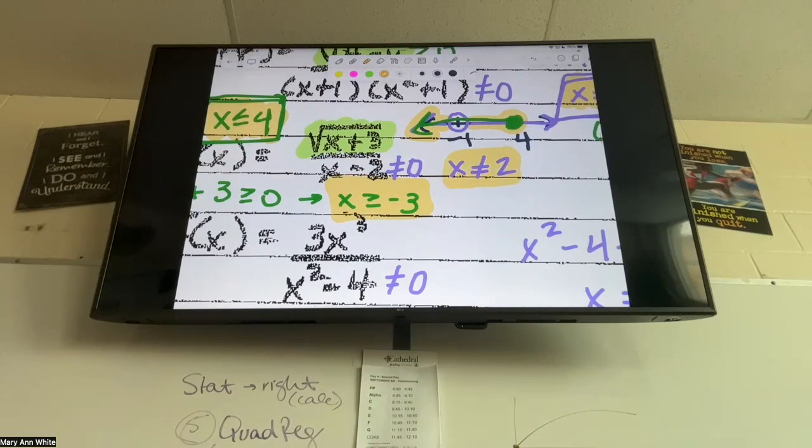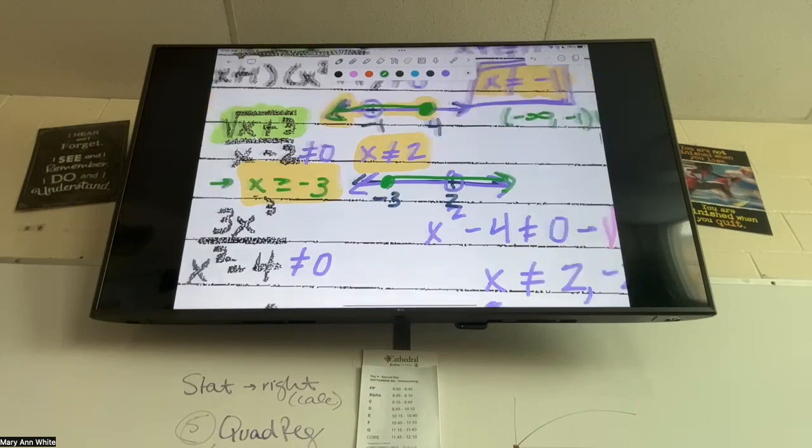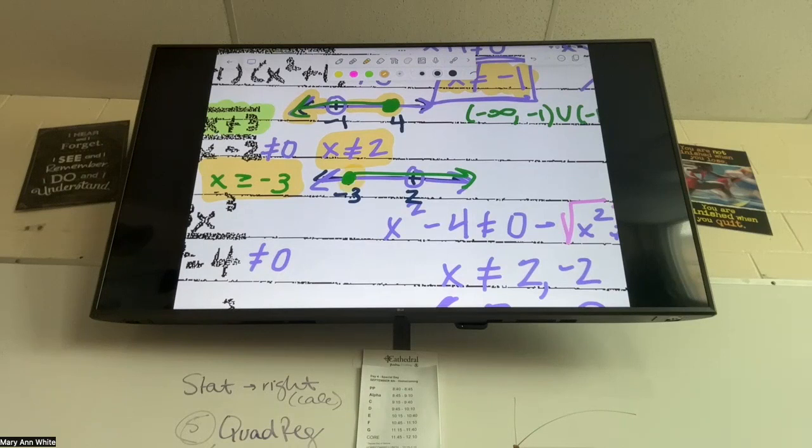Okay, same thing here. Let's draw a number line where I graph both x is not equal to 2 and x is greater than or equal to -3. -3 and 2. Greater than or equal to -3. Again, I only care about the part that's both green and purple. So here and then here. What am I gonna write for my interval?